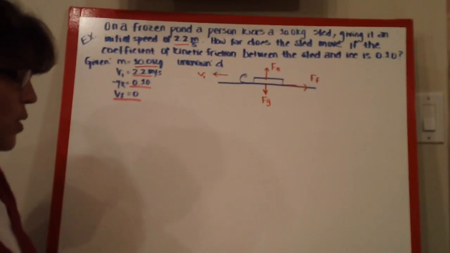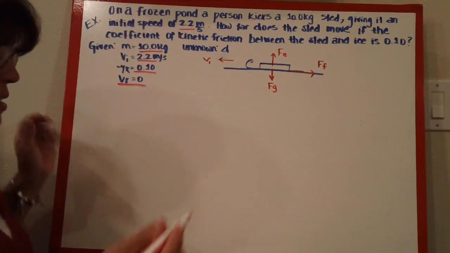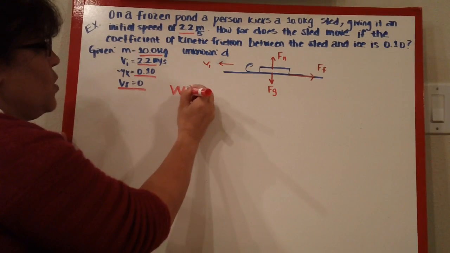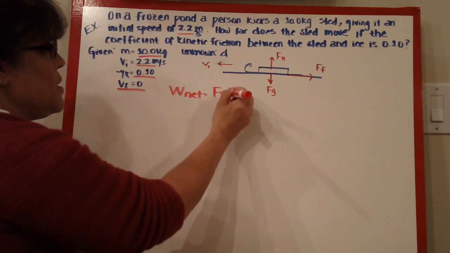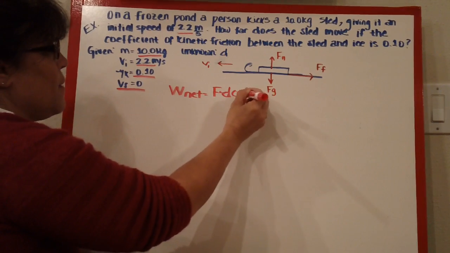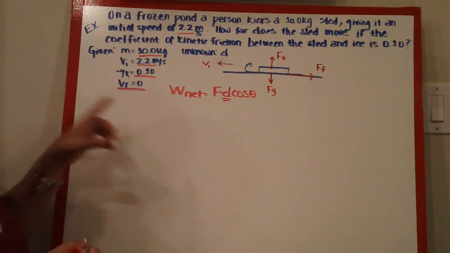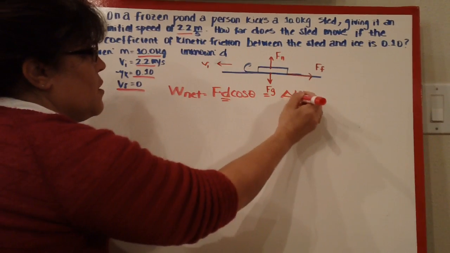So if we want to find out the distance something's moved, we know that the net work is equal to force times the distance times cosine theta. And what we're looking for is this D right here. Well, we also know that the net work is equal to the change in kinetic energy.